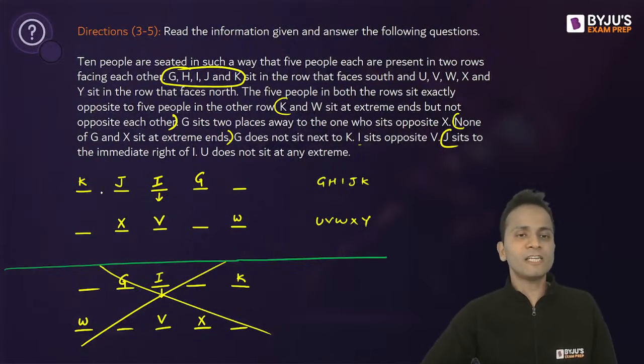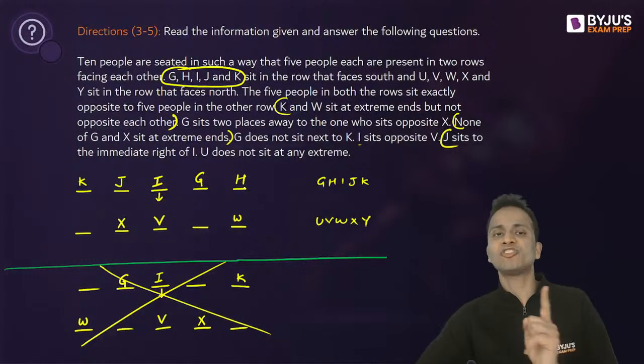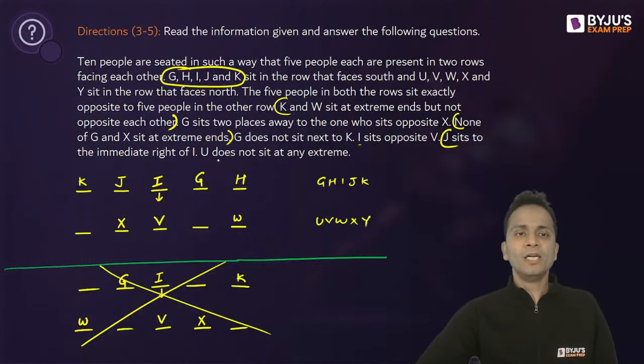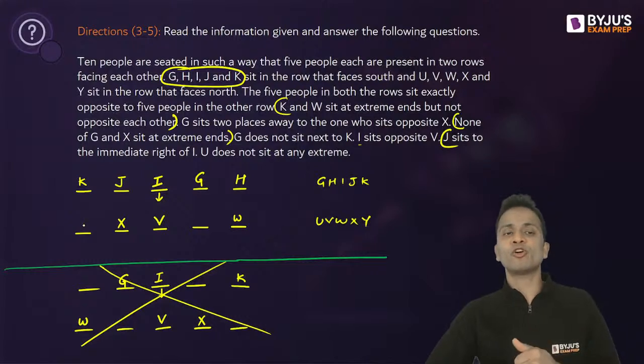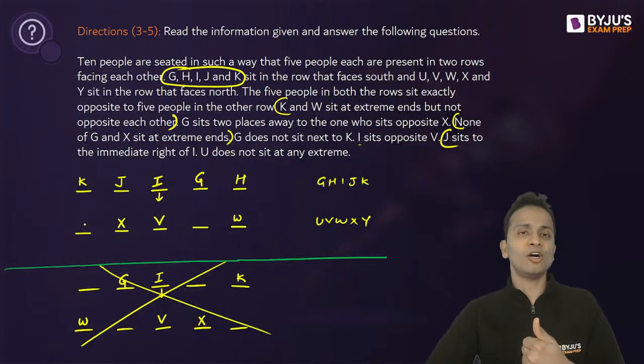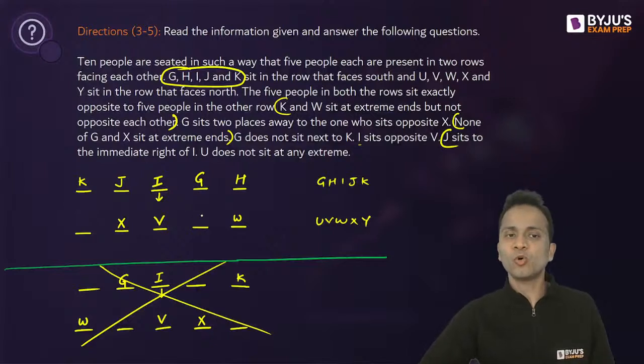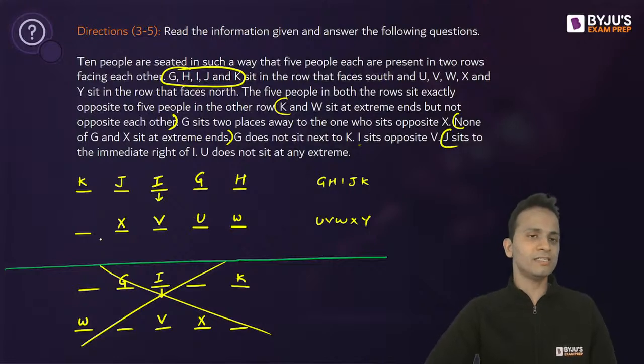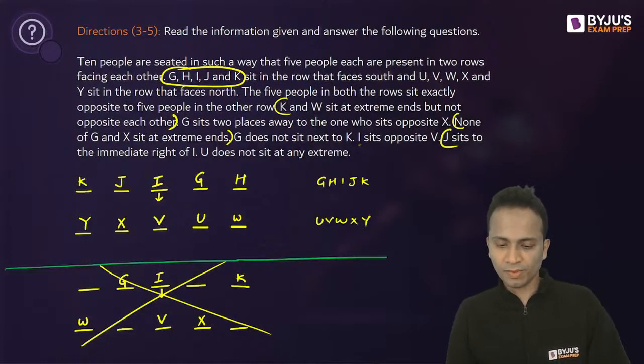Okay. Now in the first row, G, J, I, K are placed and H is remaining. So H will sit at the extreme right hand side of the row. U does not sit at an extreme. So U cannot be sitting at the extreme chair in the second row. U cannot be on the leftmost chair. So U will be between V and W. Now who is left in the second row? U, V, W, X, Y, and Y is left and will be placed here. Okay?